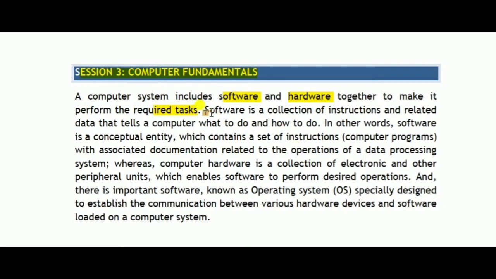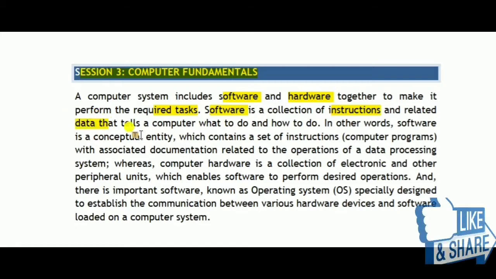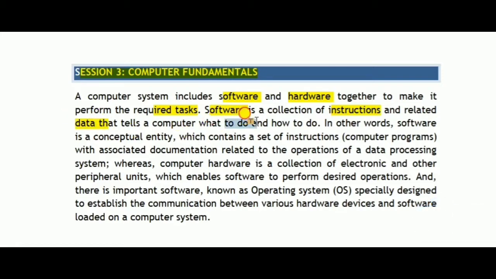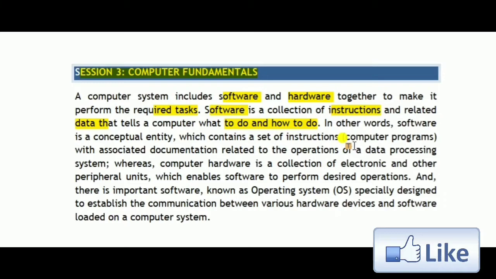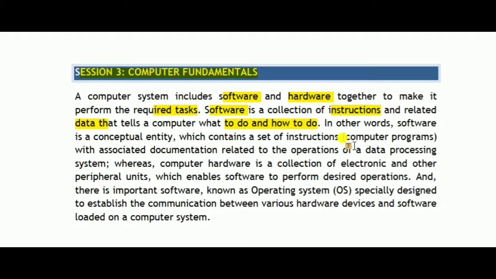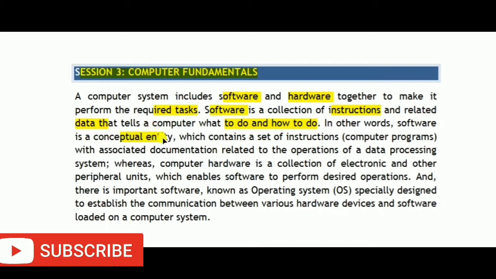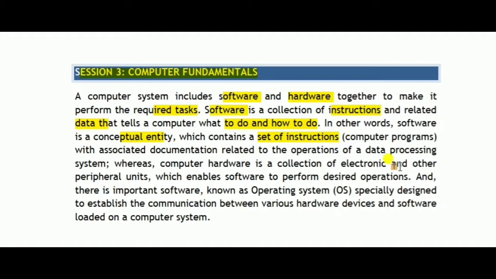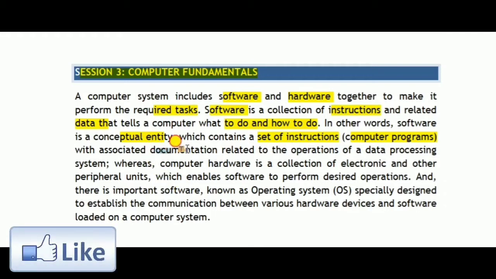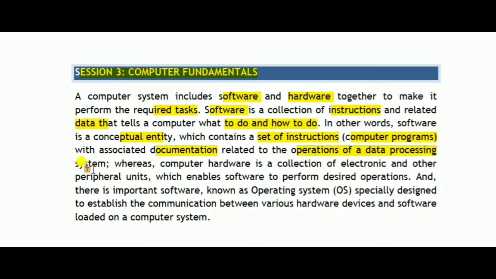If we talk about software, then it is a collection of instructions and related data which tells us how to do the work and what work to do. It means it gives us instructions on how to do the task and what type of task we have to do. In other words, software is a conceptual entity, which means it contains a set of instructions and rules, that is called computer programs. Moreover, it has some documentation which has certain operations for the data processing system.